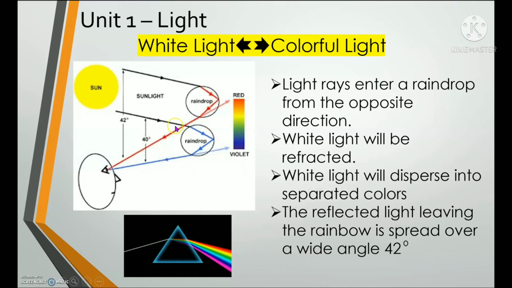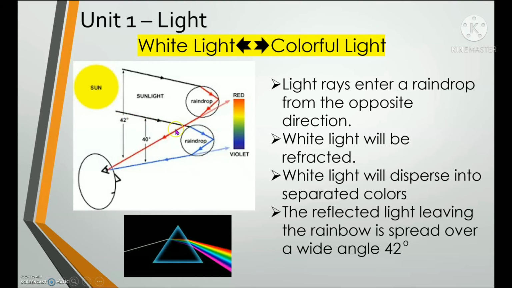Okay, that's where we see the red color. The first reflection, the upper part, is 42 degrees. Okay, the red color.